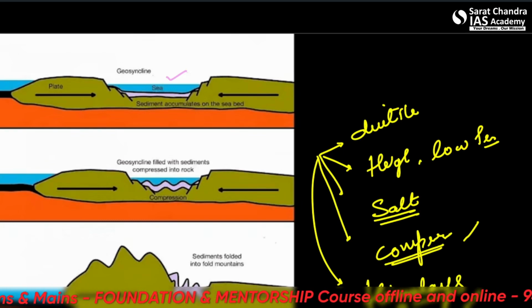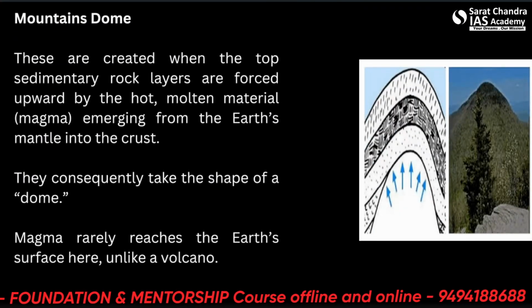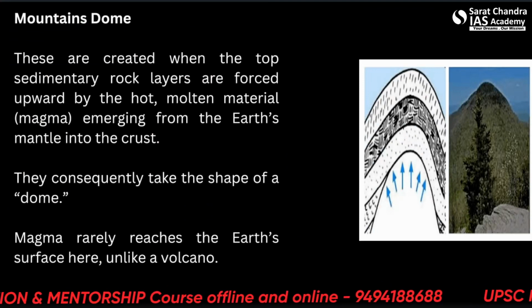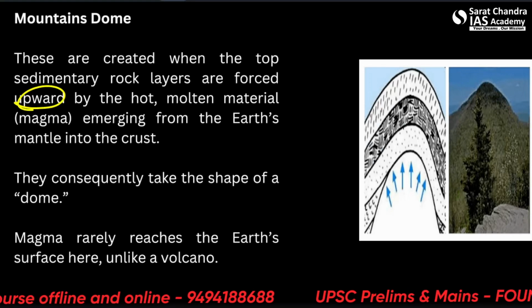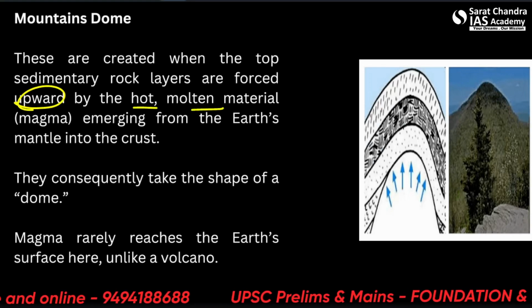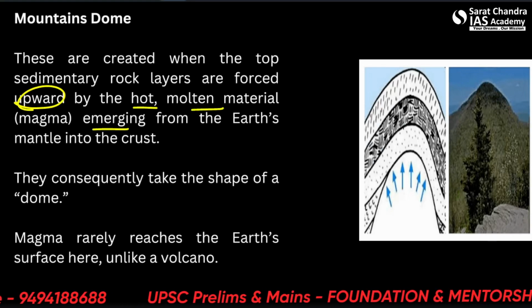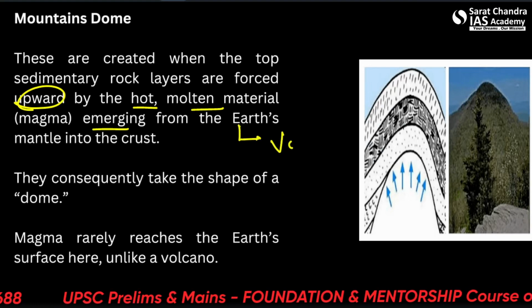Let us now come towards the mountain dome. These are created when the top sedimentary rock layers are forced upward. Alright, we are not talking about the downward, but the upward, by the hot molten material, magma. So these are related to the volcanoes.